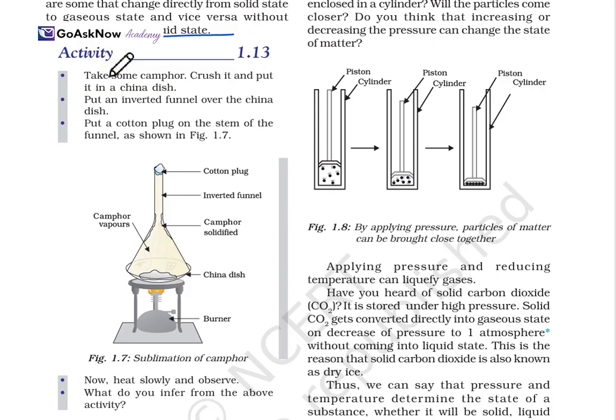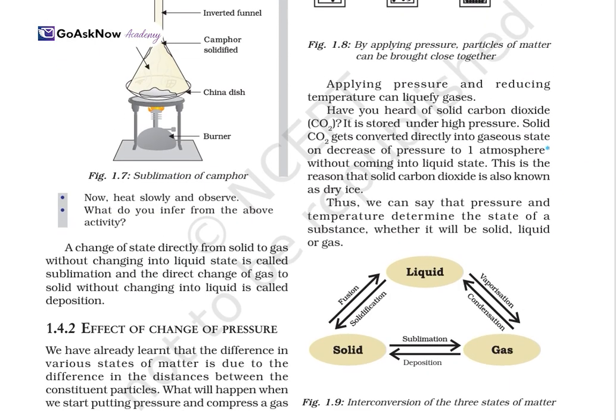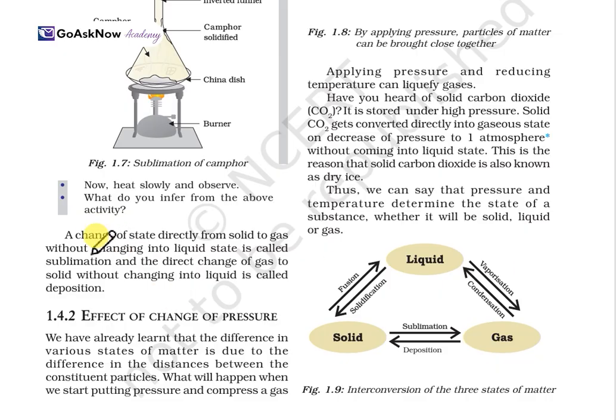Okay, so again it will be based on an activity. You just take camphor, crush it and put it in a china dish. Put an inverted funnel over the china dish, like this. The arrangement has already been given. You put a cotton plug in the stem of the funnel as shown here. Now heat slowly and observe what you infer from the activity. What you will observe is a change of state directly from solid to gaseous.